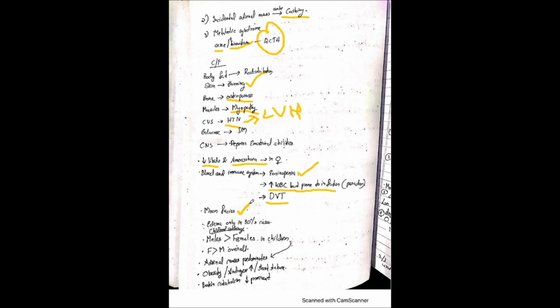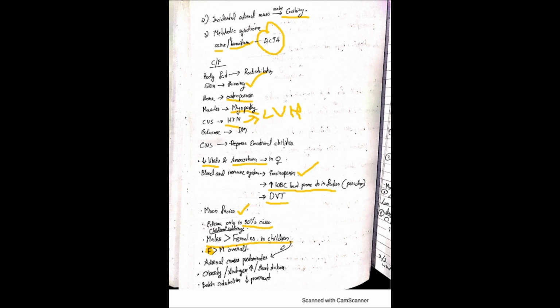Also moon facies, which we have seen in the picture earlier, and edema is seen in only 30% of cases. In childhood Cushing's, males are more commonly affected than females in presenting with Cushing syndrome, whereas when we look at the overall rates, females are more prone.